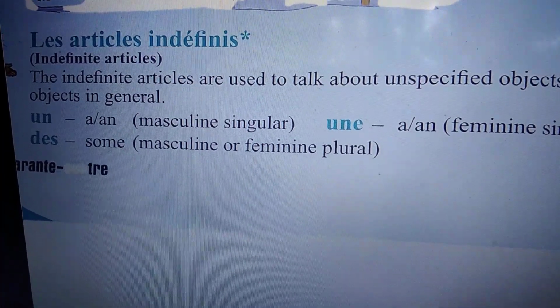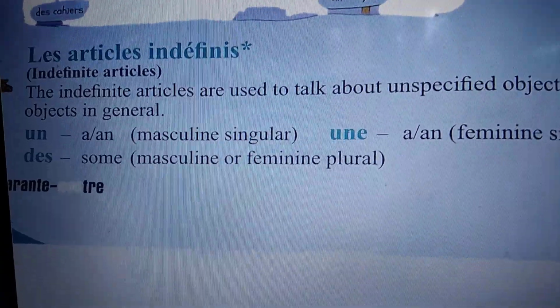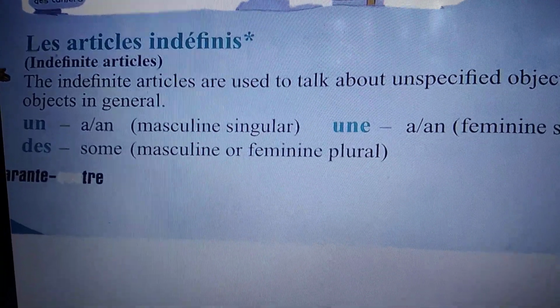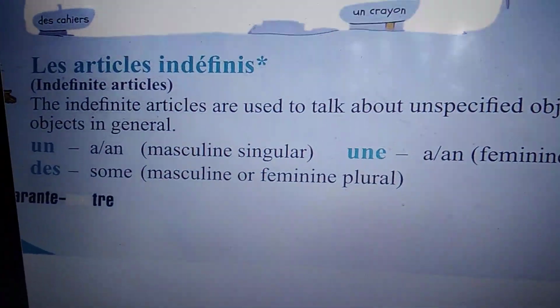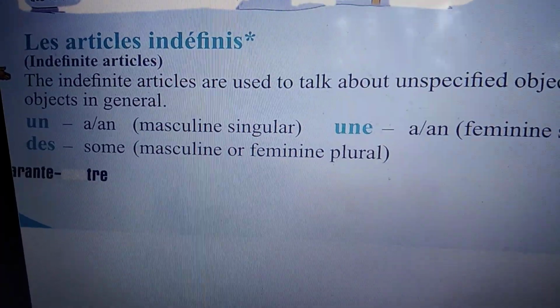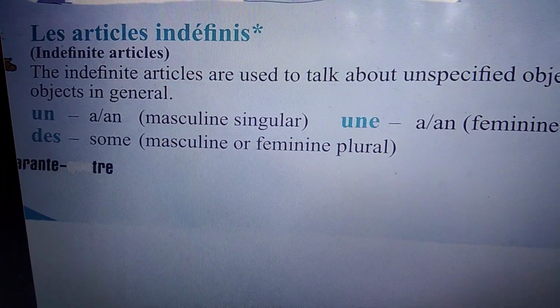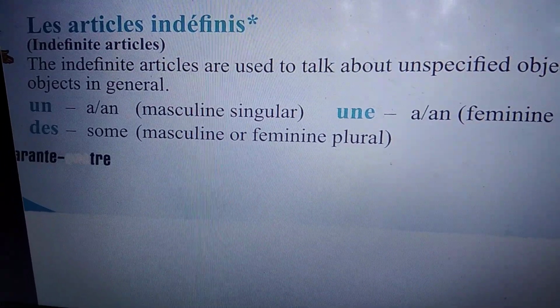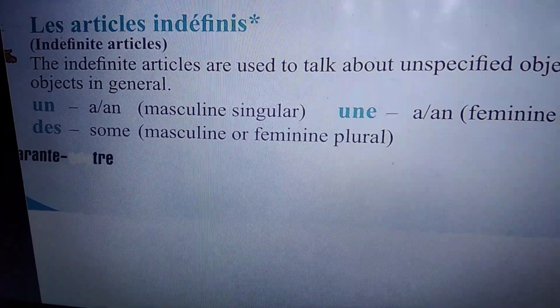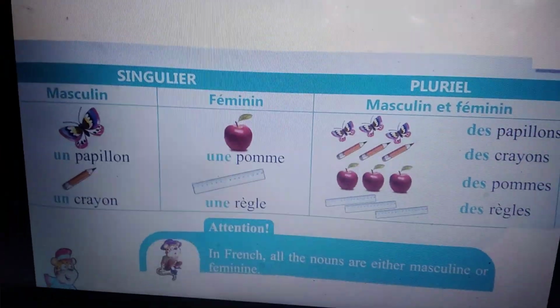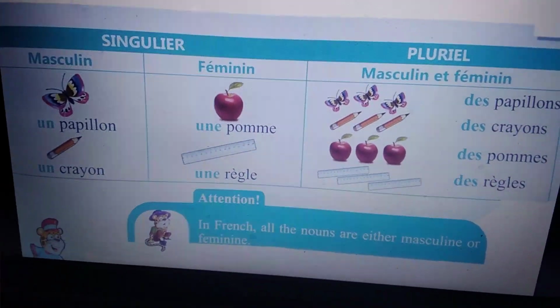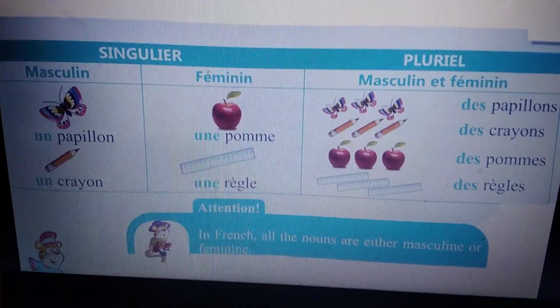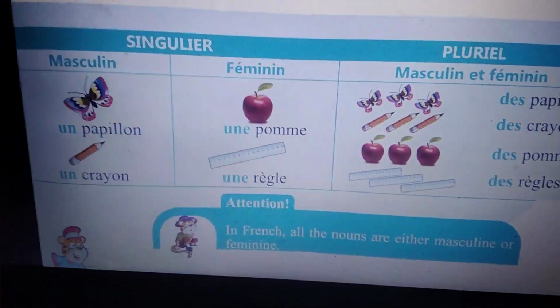Now what does it mean? So un means a or an, and une means also a or an. Des means some. So let's see some examples of it. Papillon, crayon.